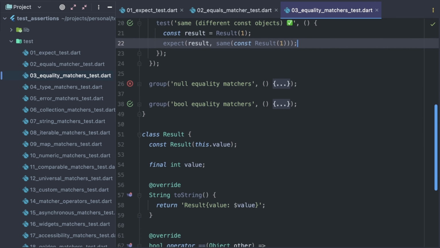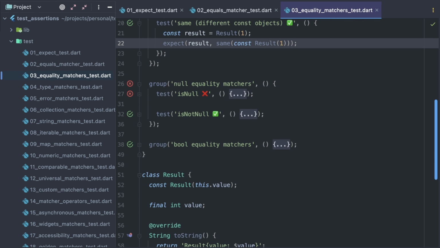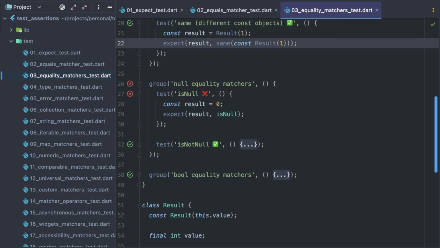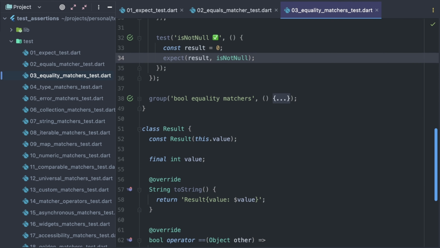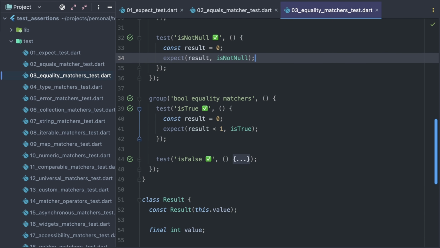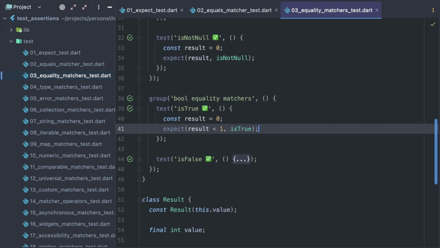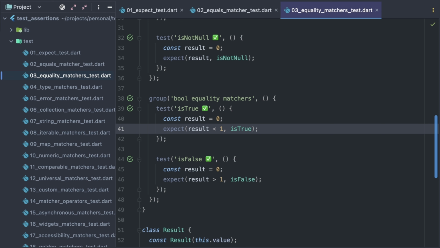The next pair of matchers is quite simple. isNull and isNotNull. isNull checks if the result is null and thus this test fails. isNotNull checks if the result is not null and thus this test succeeds. The next pair of equality matchers is also self-explanatory. isTrue and isFalse. Here we assert that 0 is less than 1, and here we check that the opposite statement is false.